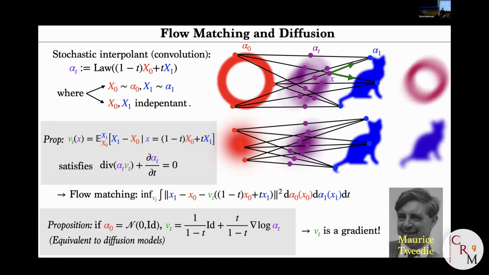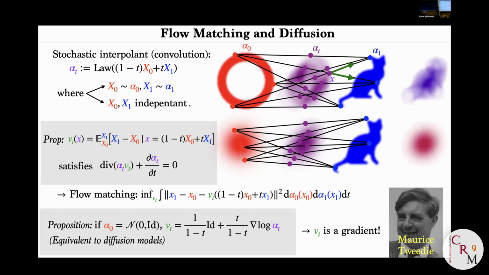Okay, so once again, if you start with your isotropic Gaussian, then in fact this vector field V, up to a rescaling, is just the score, the gradient of the log. So you could say it's a closed form if you want, but of course in practice the question is how do you estimate the gradient of the log? So you're going to use this formula.